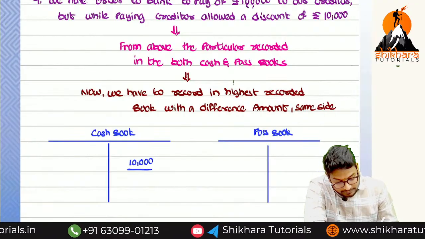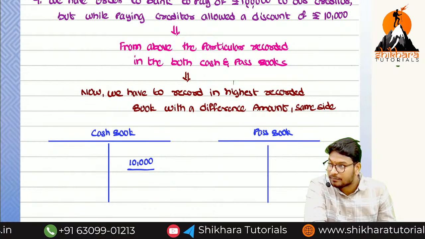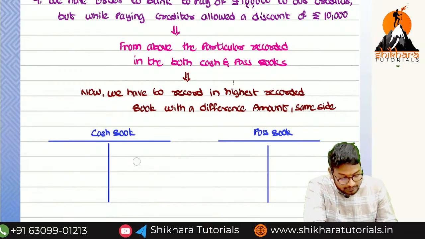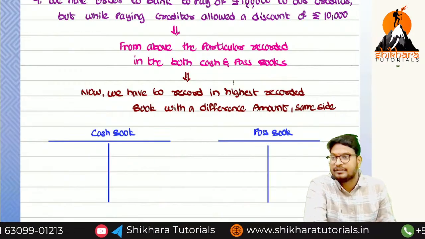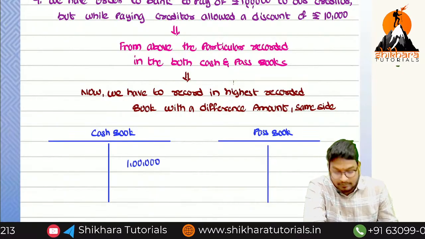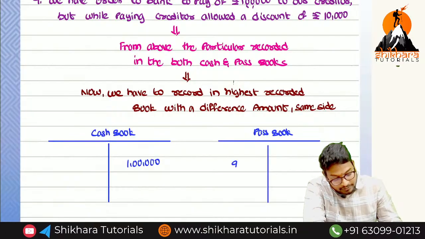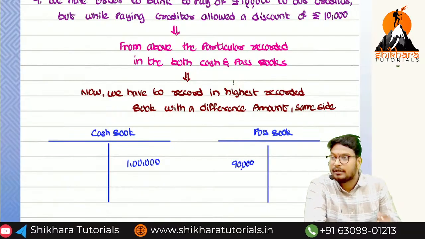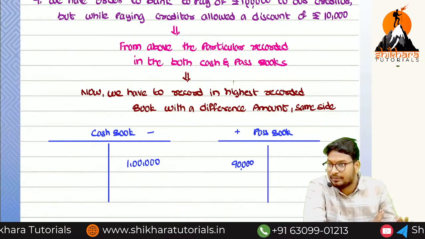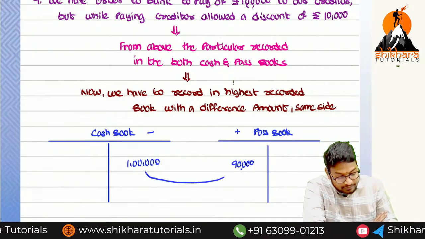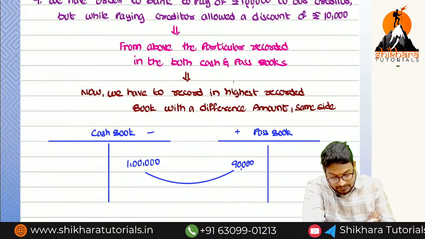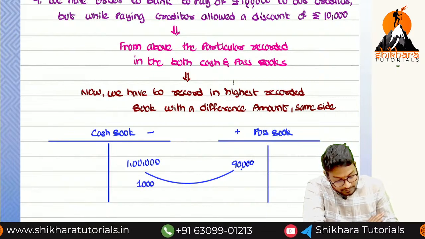Okay. If you want, you can record this way. In which book was it recorded? How much do we need to record? Here 1 lakh. Here how much are we going to record? 90,000. Here plus, there may be minus; opposite symbols only will be there. What I am doing is setting it off. Here itself I am going to record only 10,000. If you want, you can follow the first method also.